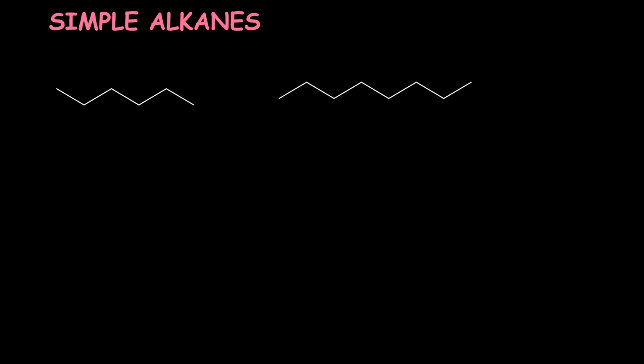In the first molecule, if we count the number of carbon atoms, then we have 6 carbon atoms. So the root word is hex. There is a single bond between the carbon atoms, so the primary suffix is ane. So the IUPAC name is hexane. Similarly, with the second molecule, we have 1, 2, 3, 4, 5, 6, 7, 8 carbon atoms. So the root word is oct and there is a single bond between them. Primary suffix is ane. So the IUPAC name is octane.